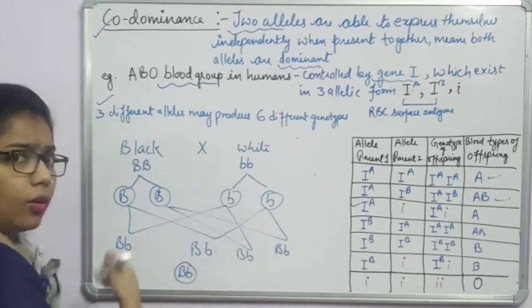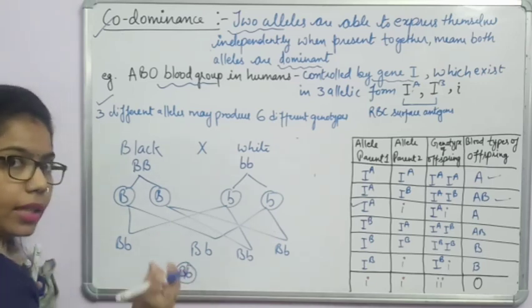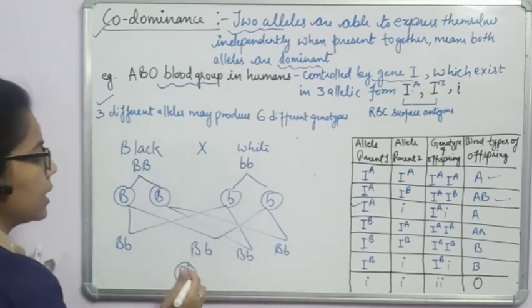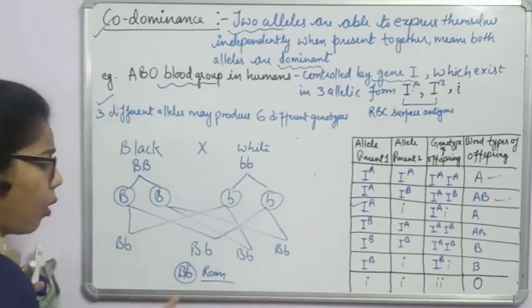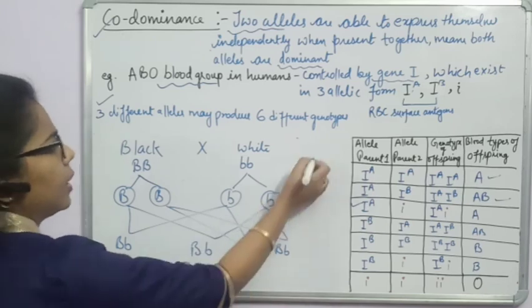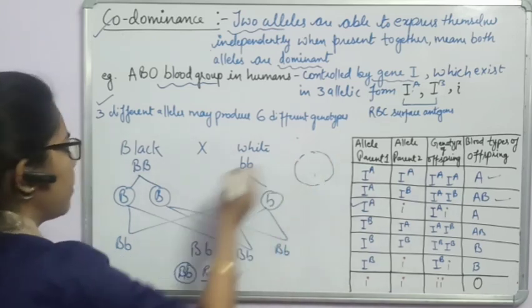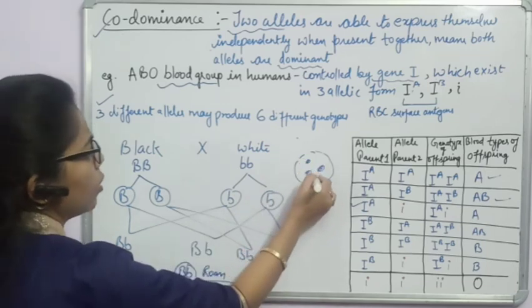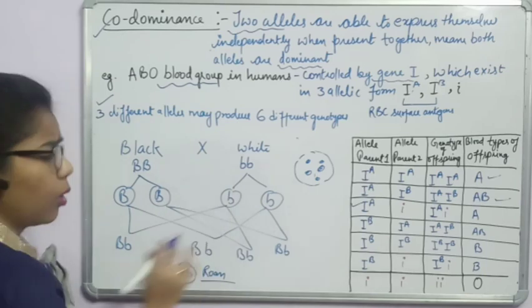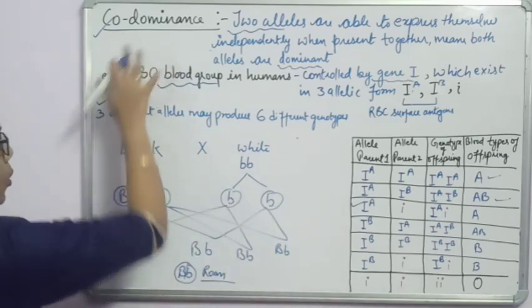What is happening in this case is that black will form its black color in the cattle, or we can say the roan color. So a roan coat will form in the cattle. For example, on the body of a cattle, some patches you can see are black and some patches are white. So both will be observable in the cattle. This is an example of codominance.